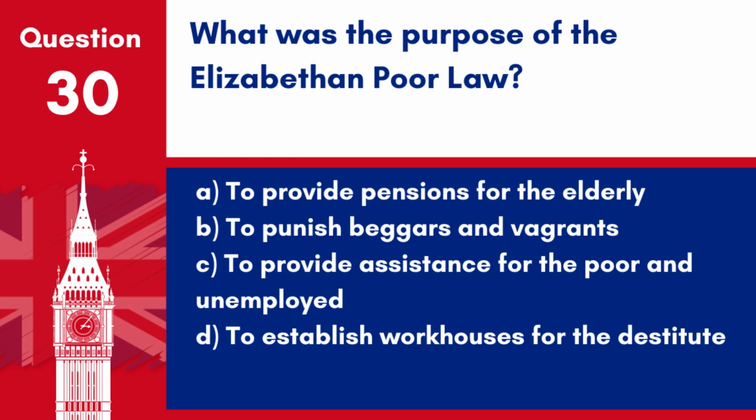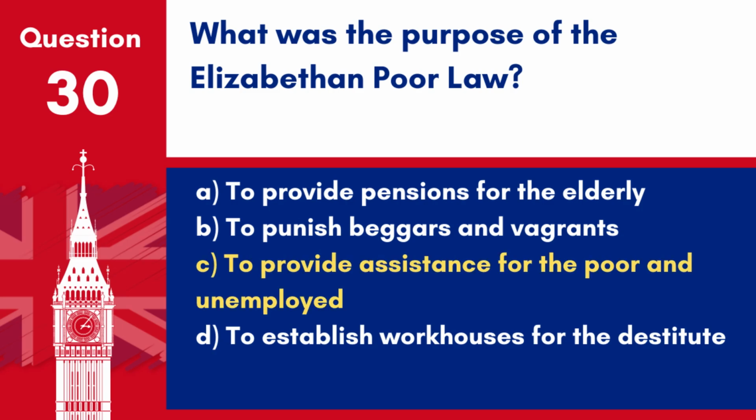What was the purpose of the Elizabethan Poor Law? A. To provide pensions for the elderly. B. To punish beggars and vagrants. C. To provide assistance for the poor and unemployed. D. To establish workhouses for the destitute.